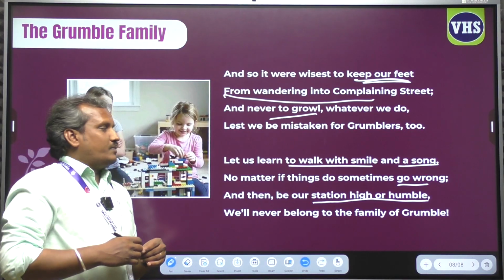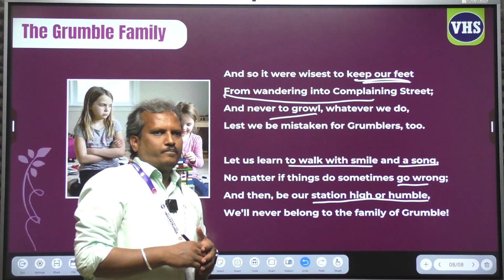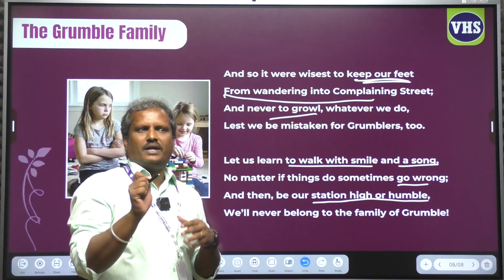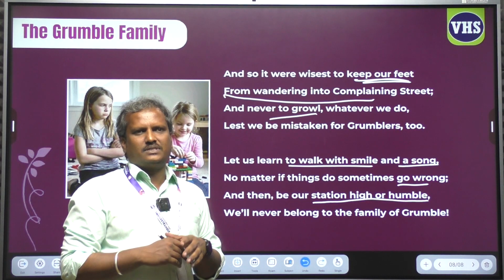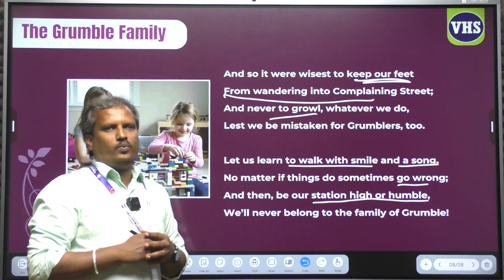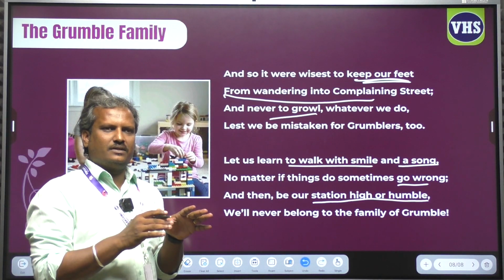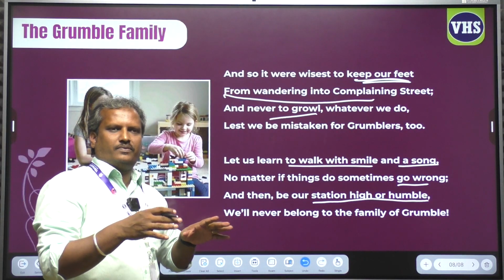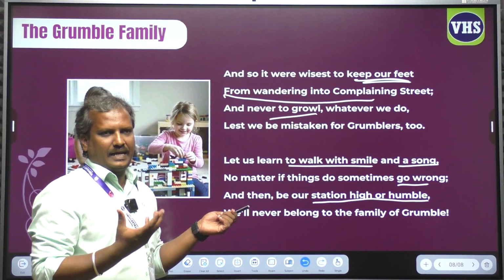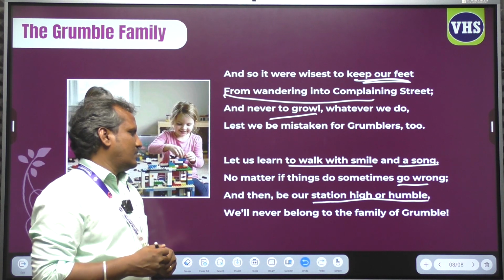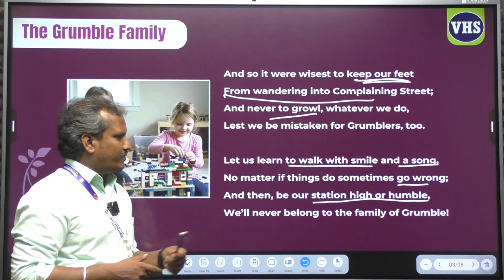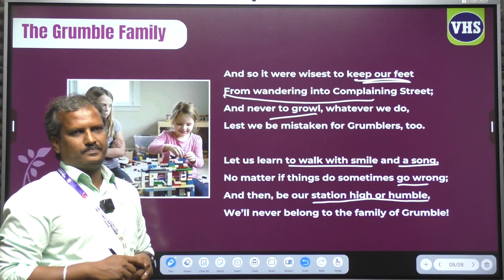Yes, even though life will not be a bed of roses. Life is not a piece of cake. Life has both positivities and negativities. We have to face everything. We have to treat both the positive and the negative of our life equally. So we should not be sad if something bad happens to us. Be our station high or humble, we will never belong to the family of grumble.